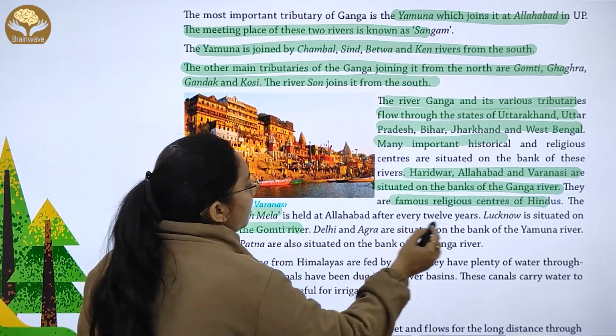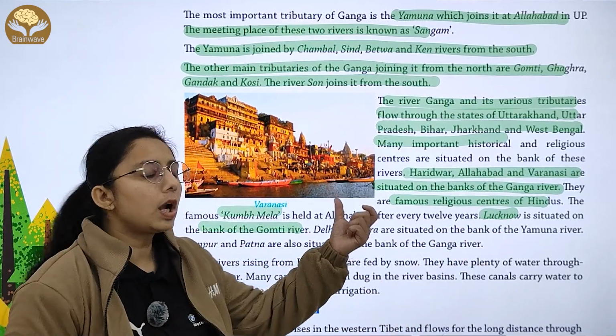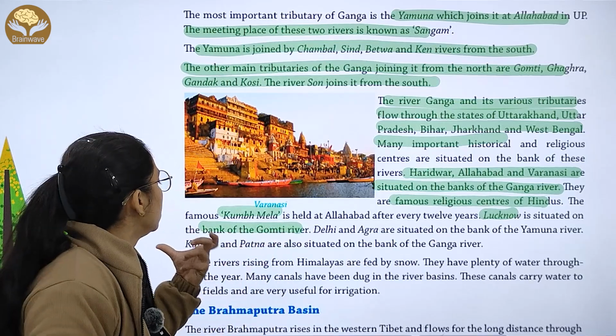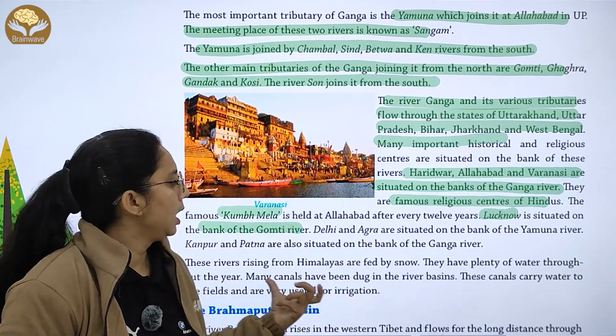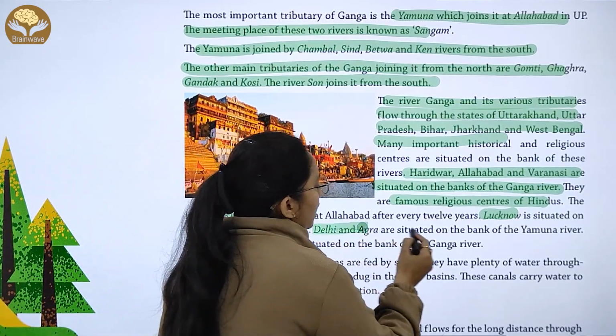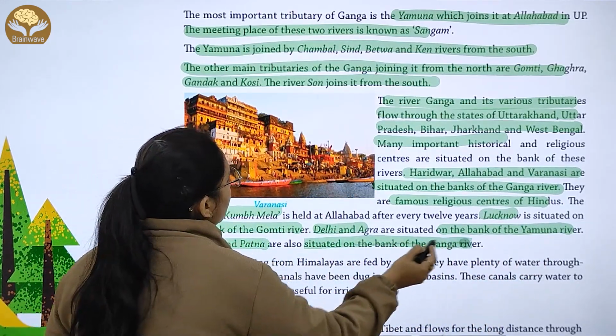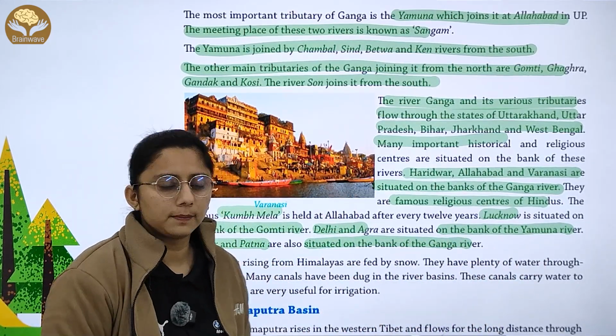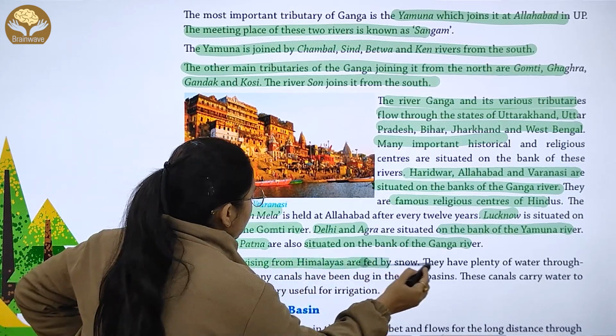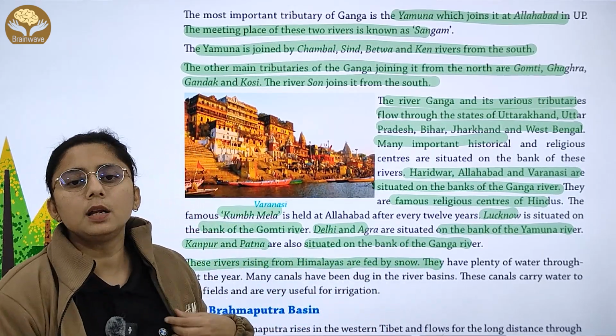Lucknow is situated on the bank of the Gomti river. Delhi and Agra are situated on the bank of the Yamuna river. And Kanpur and Patna are situated on the bank of the Ganga river. These rivers arise from the Himalayas. They are fed by snow.